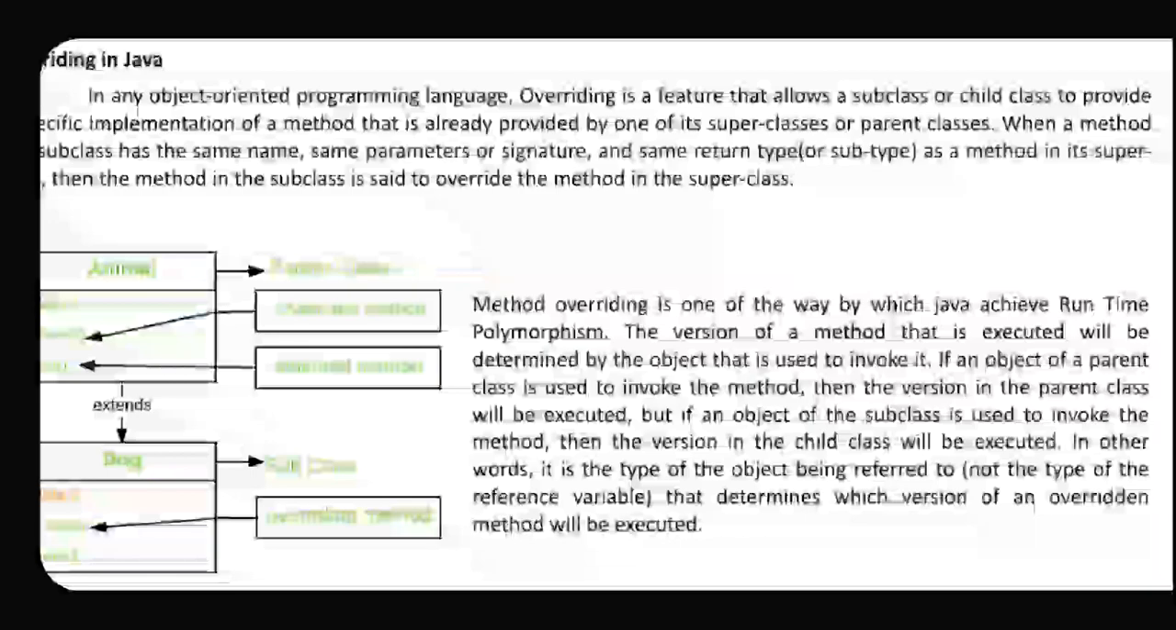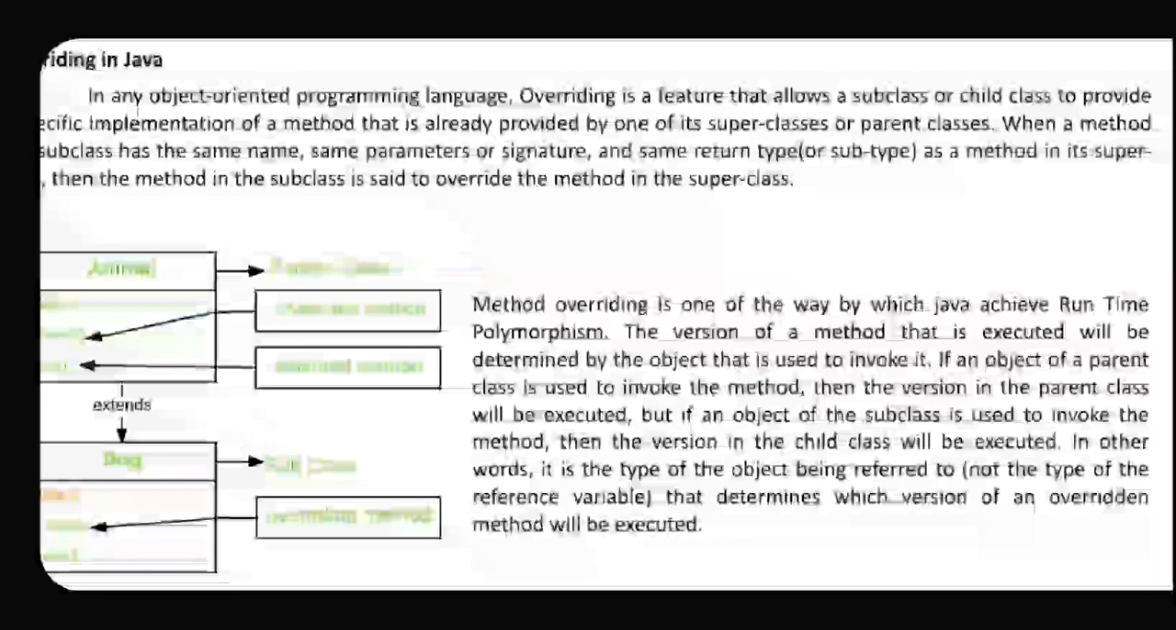Which class object is used determines which method version will be executed. If an object of a parent class is used to invoke the method, then the version in the parent class will be executed. Version means the method name. But if an object of the subclass is used to invoke the method, then the version in the child class will be executed.